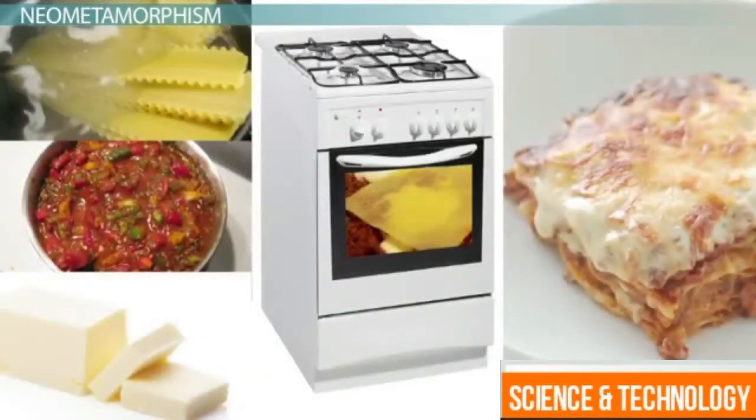This is kind of like cooking up a pan of lasagna in your oven. You take separate ingredients such as noodles, sauce, and cheese, subject them to high temperatures and some pressure, and what comes out of your oven 45 minutes later is a new substance, lasagna.